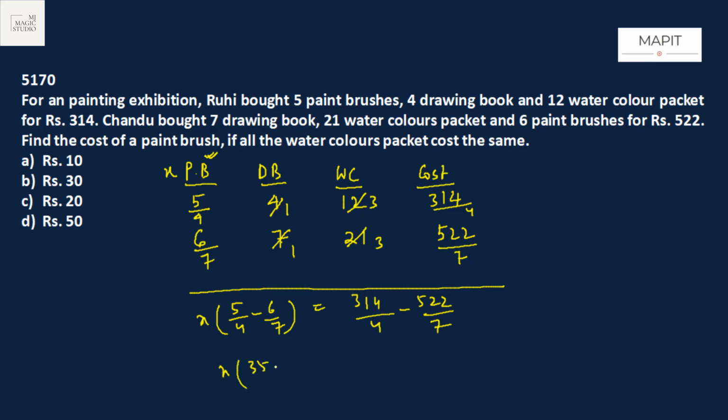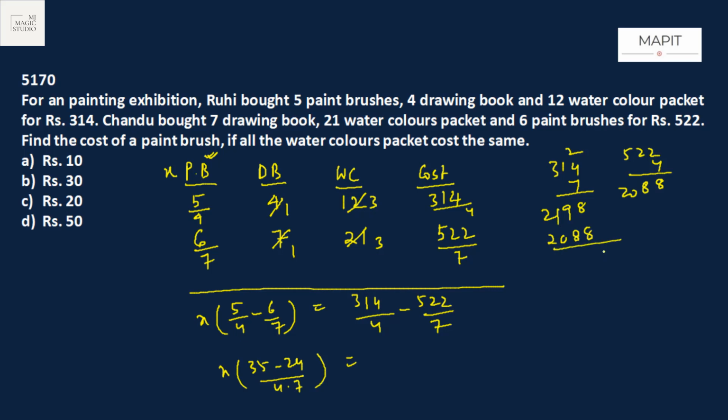x into 35 minus 24 by 4 into 7 equals 314 into 7, that is 2198 and 21, and 522 into 4 is 2088. So if I deduct this, we will get how much? 110. 110 by 4 into 7. This is gone. This is how much?